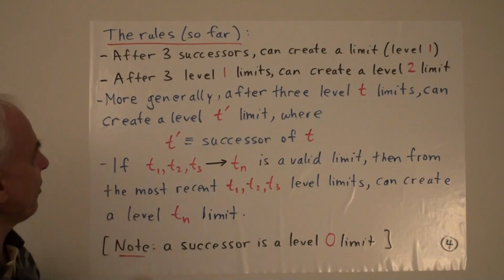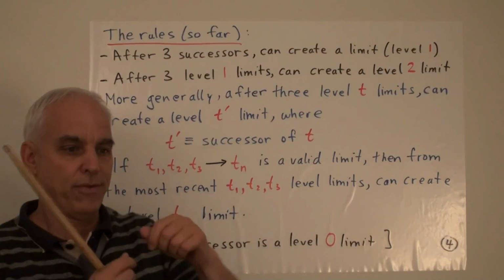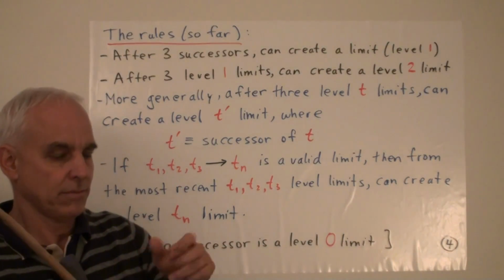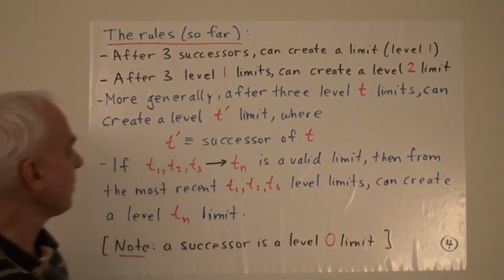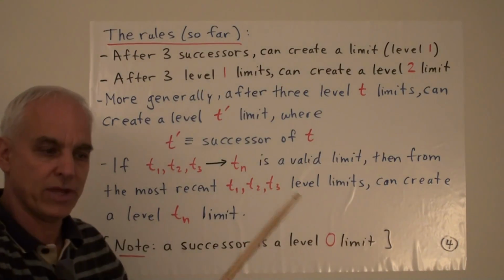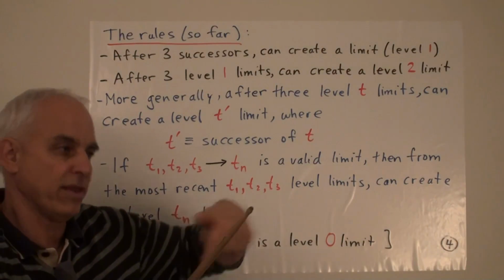So far, the rules are something like this: after 3 successors, we can create a limit. That's sort of our initial thing. We can create successors at any stage, and if we have 3 successors in a row, then we can create their limit. And that's a level 1 limit. And after 3 level 1 limits, we can create a level 2 limit. So we create a sequence from those 3 level 1 limits and what they imply.